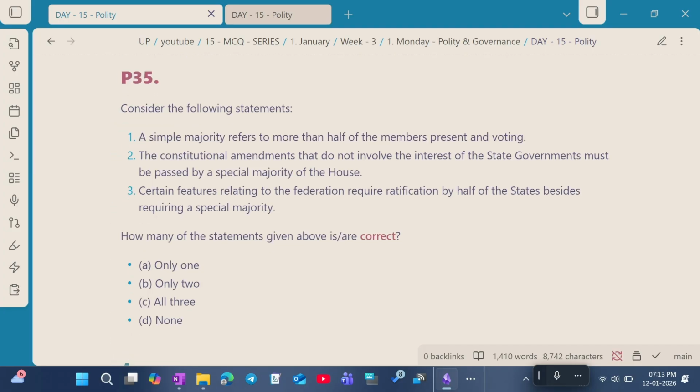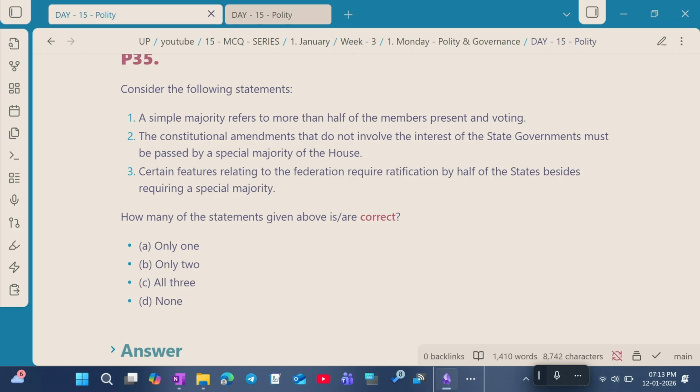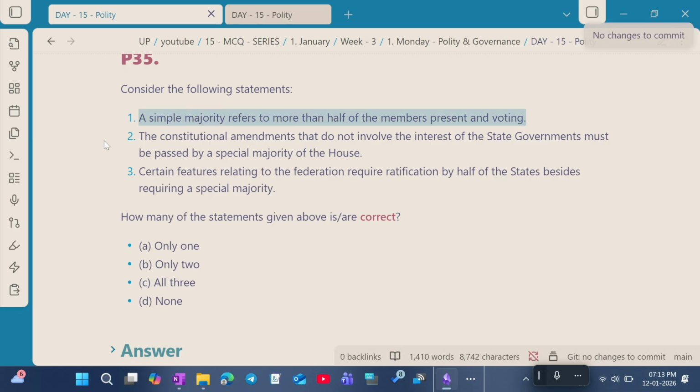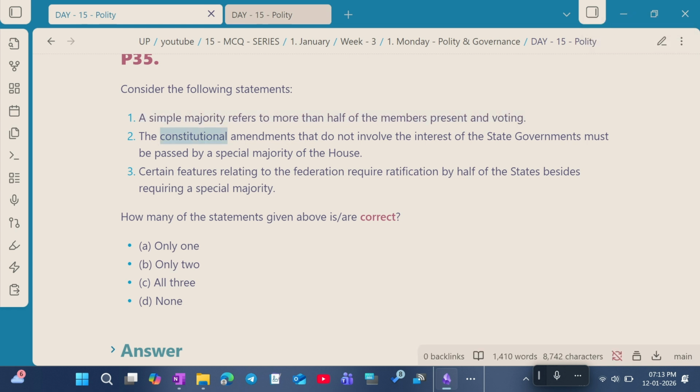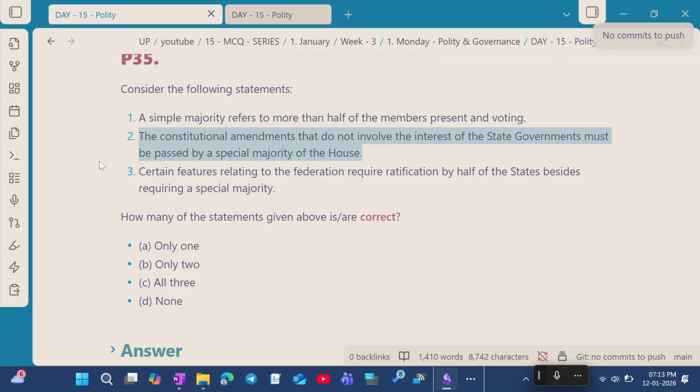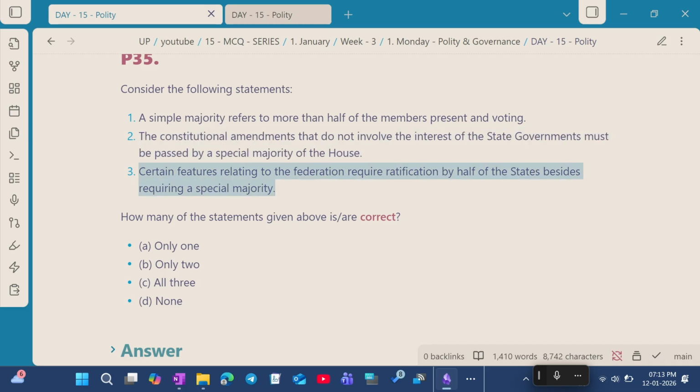Question number 35. Consider the following statements. Statement 1. A simple majority refers to more than half of the members present and voting. Statement 2. The constitutional amendments that do not involve the interest of the state government must be passed by a special majority of the House. Statement 3.